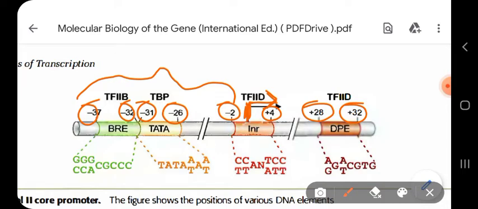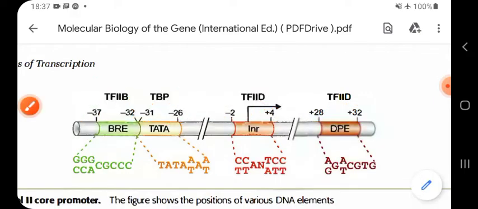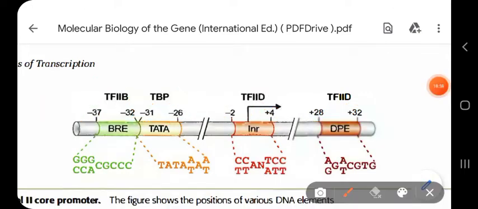It means to say here minus 2 is written. That means this region is located 2 nucleotides away from the transcription start site. Then the Tata box is located at minus 26 to minus 31.